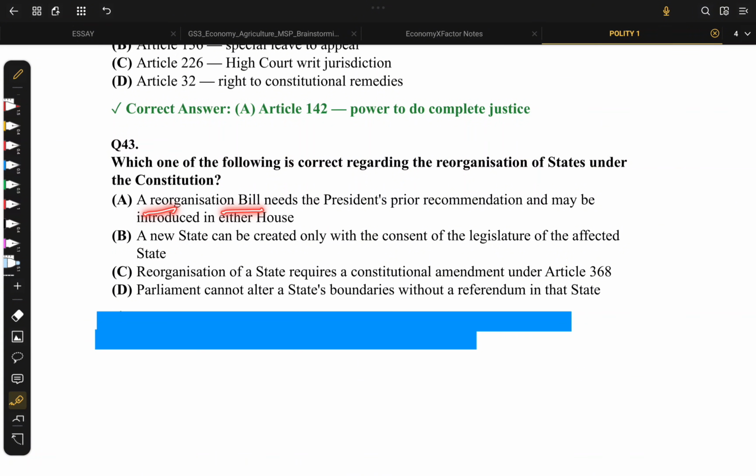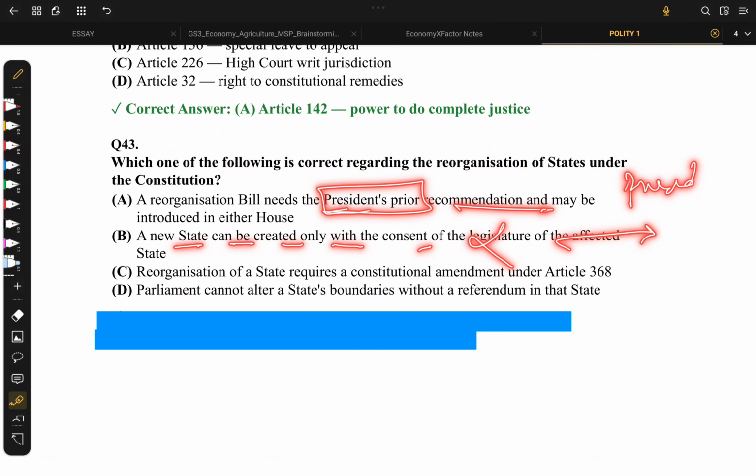A reorganization bill needs prior president recommendation and may be introduced in either of the states. Yes, that's correct. The reorganization bill does need the president's recommendation. A new state can be created only with the consent of the legislature. It hardly matters.